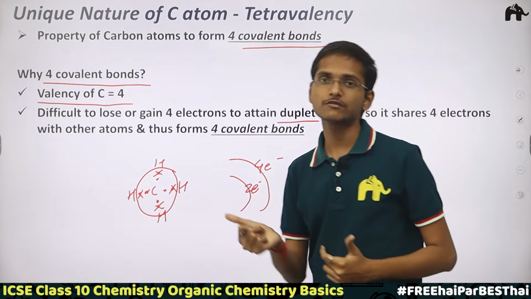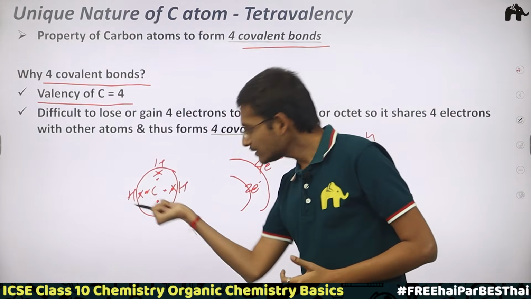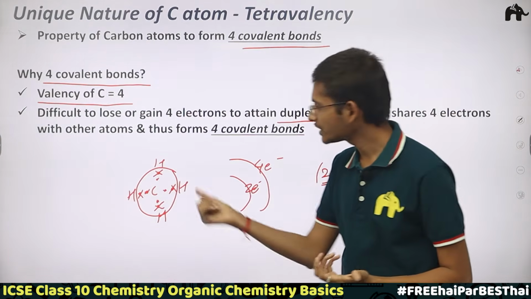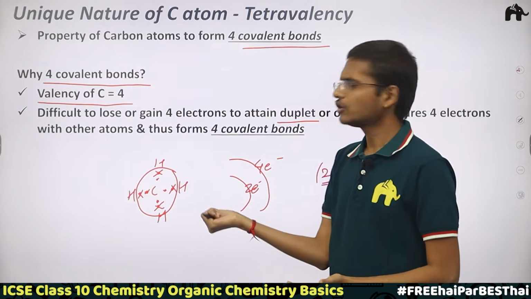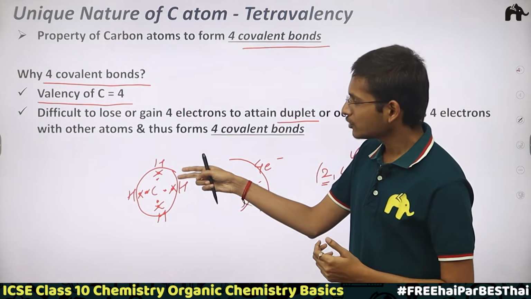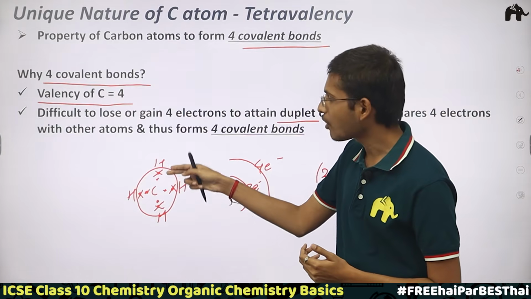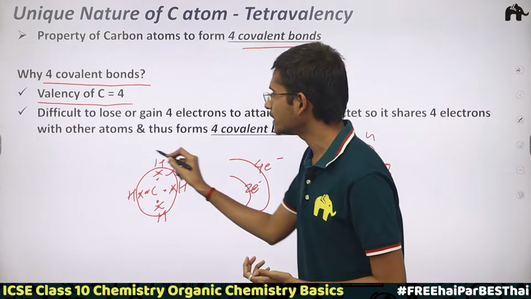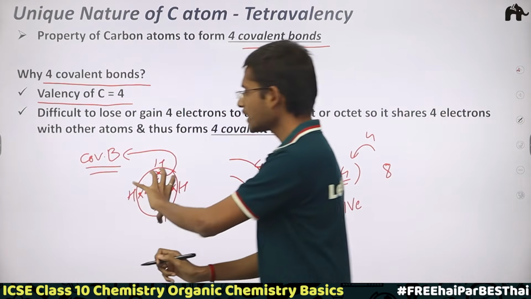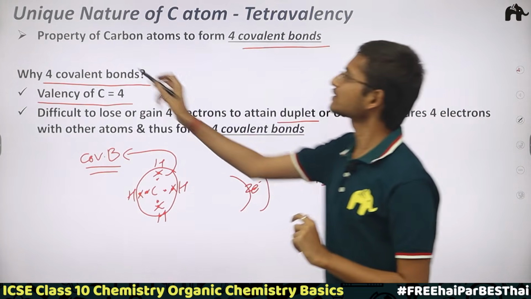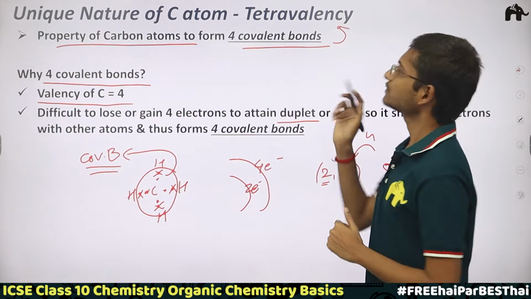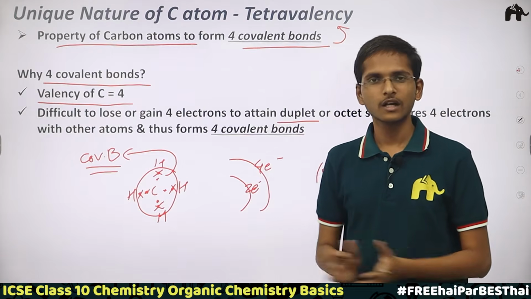Here carbon's octet is very important, and in this way carbon finds a blended solution. It shares the 4 electrons, we all know, and it forms 4 covalent bonds, because we know when electrons are shared to form a bond, that bond is called a covalent bond, right? So the property of the carbon atom to form 4 covalent bonds is called tetravalency. As simple as that, right?